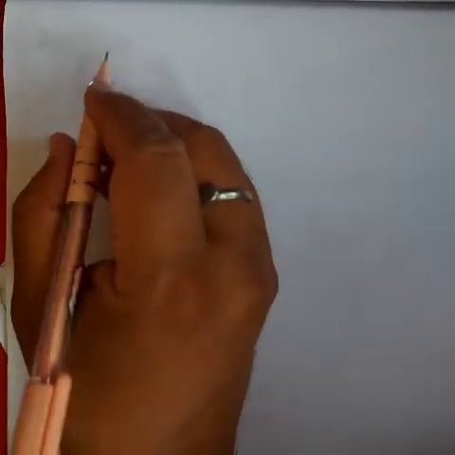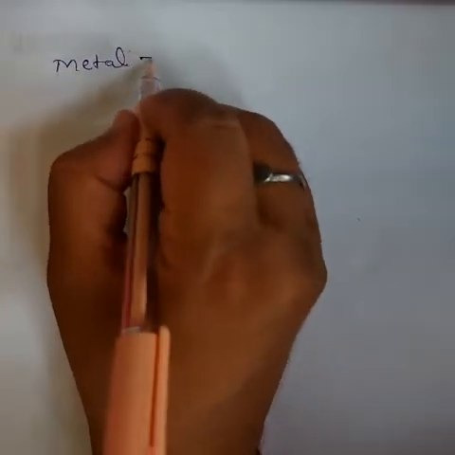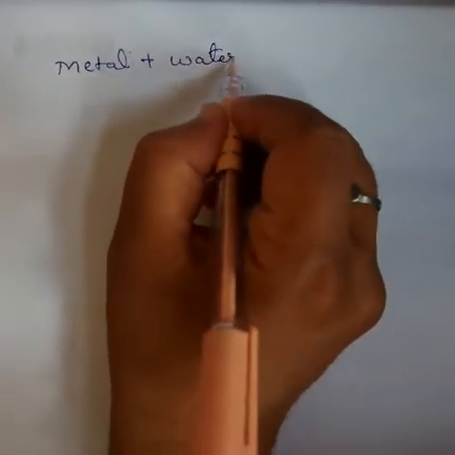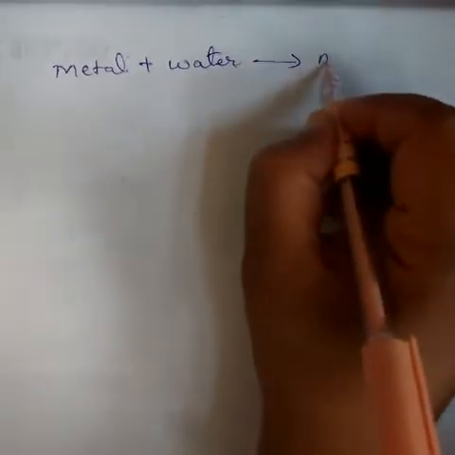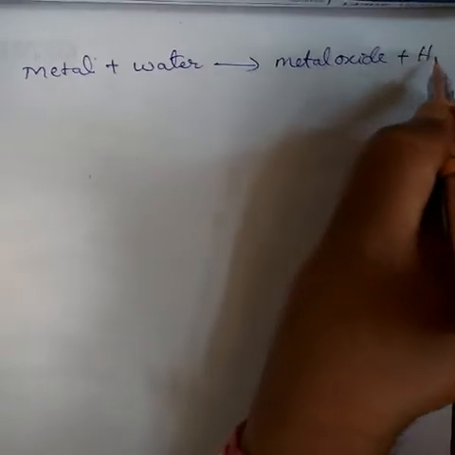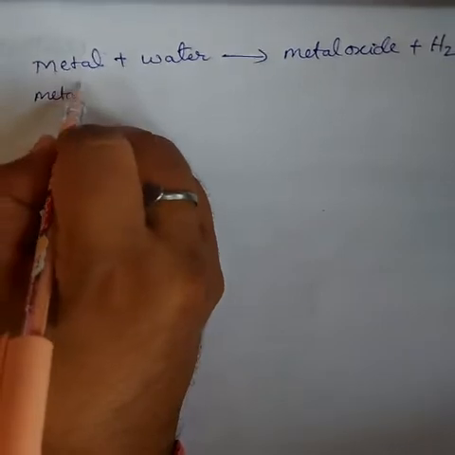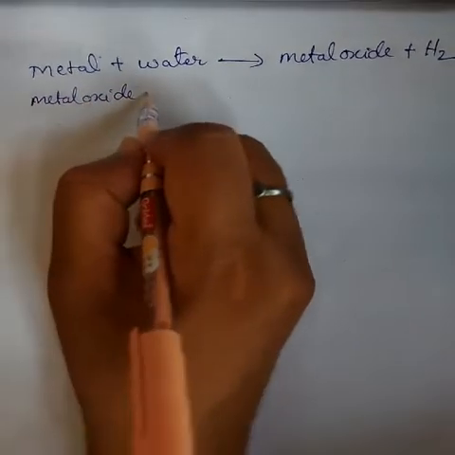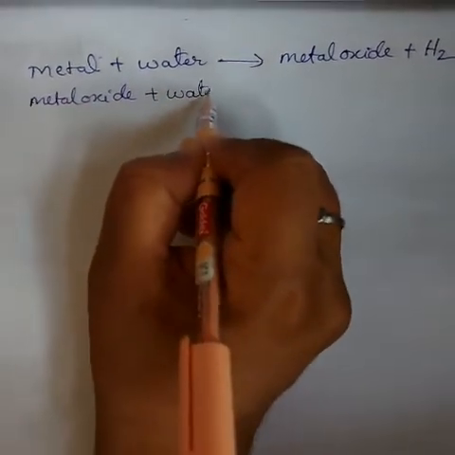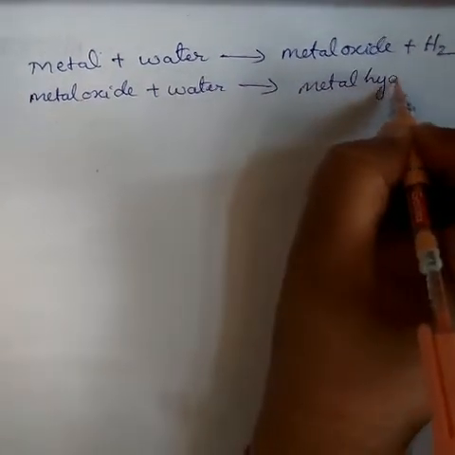We go to the topic: metal, chemical reactions of that metal with water gives metal oxide plus hydrogen gas. And then this metal oxide, I already showed you, reacts with water. What product is formed? That is metal hydroxide, which I already showed you.